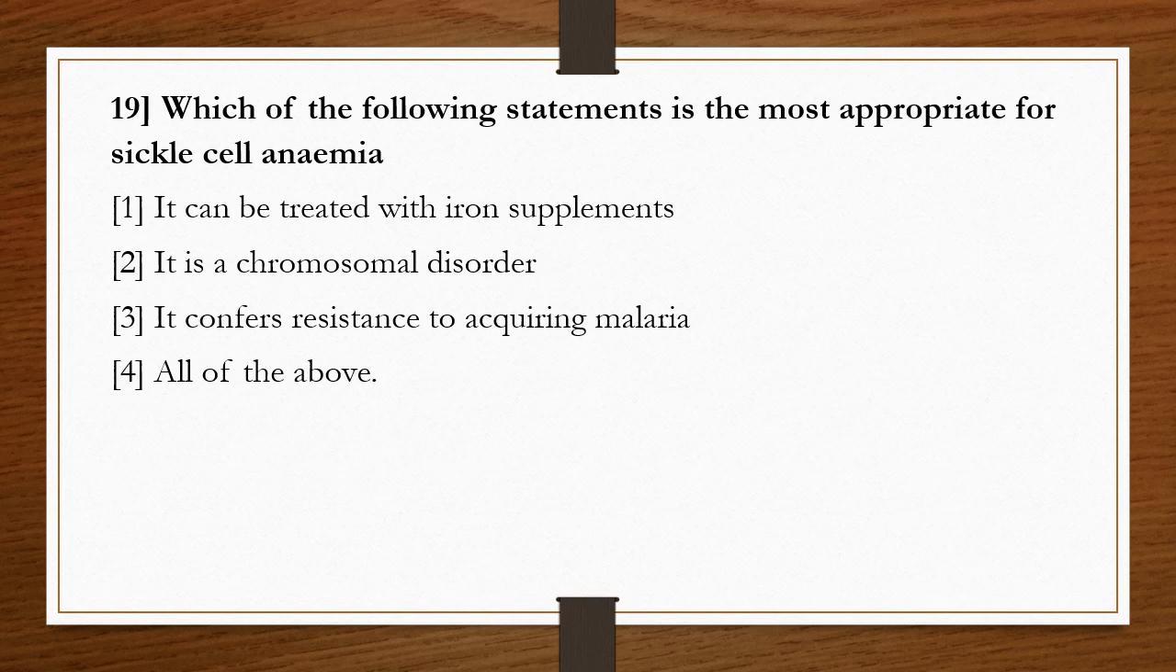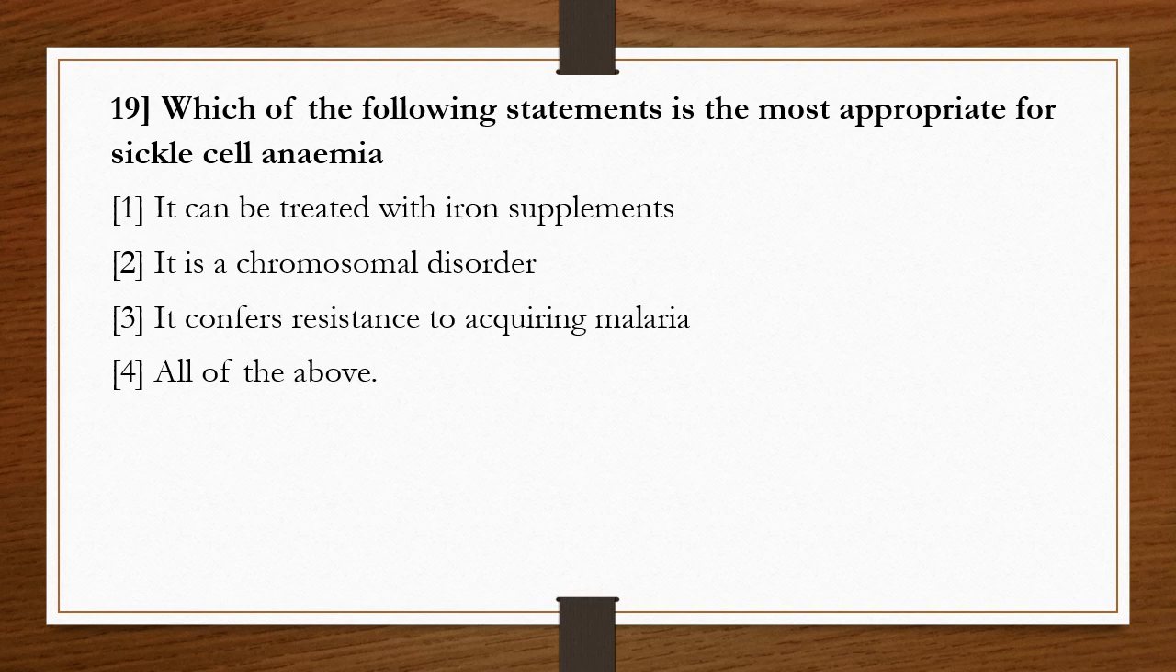Question number 19. Which of the following statements is the most appropriate for sickle cell anemia? Options: 1. It can be treated with iron supplements. 2. It is a chromosomal disorder. 3. It confers resistance to acquiring malaria. 4. All of the above.